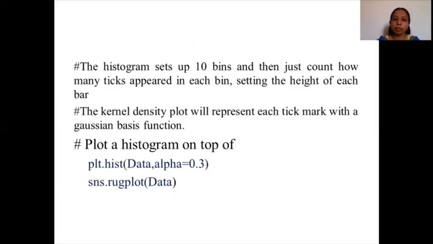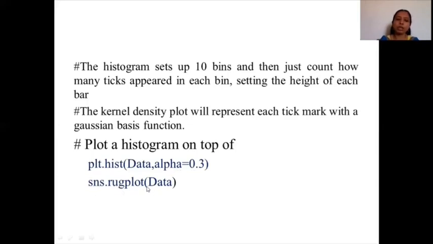And in this rug plot, you can have a histogram placed over it. The histogram sets up 10 bins, and it just counts how many ticks appeared in that bin, and based on that it sets the height of each bar. Look at this one: plot hist for the data, with transparency, the alpha value, taken as 0.03, and sns.rugplot.